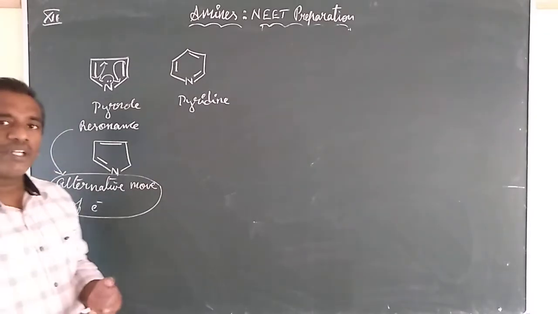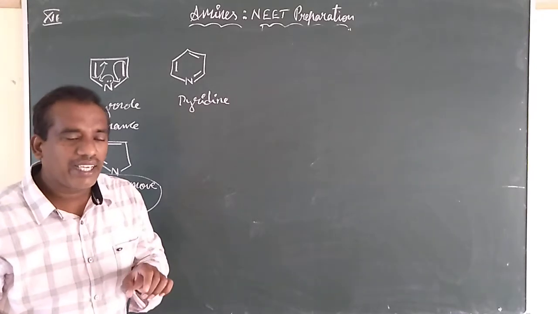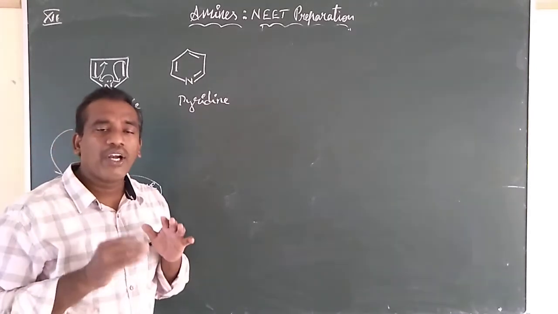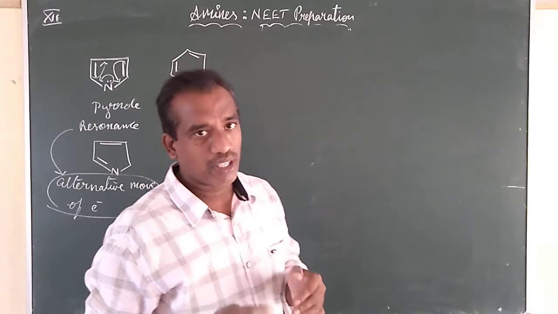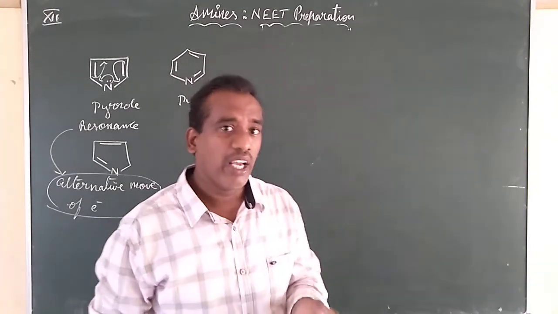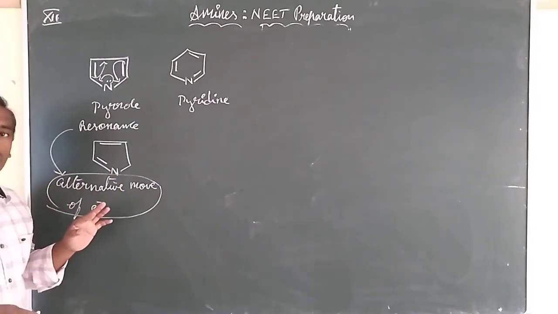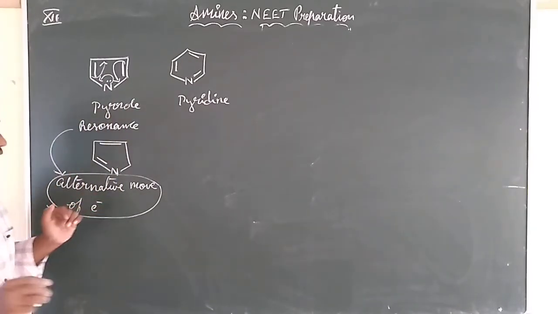Whenever resonance is present, electrons will be revolving within the ring, and the lone pair is not available for donation. Whenever there is resonance, alternative movement of electrons takes place, and electrons are not freely available.